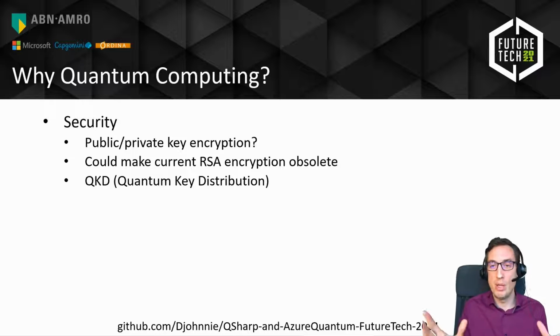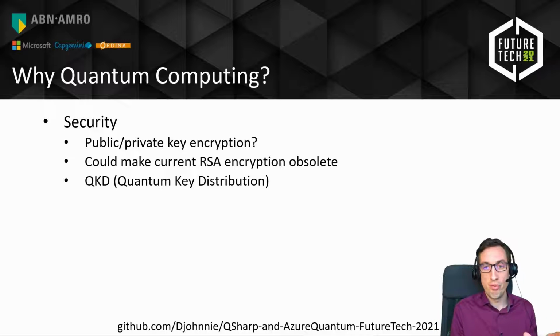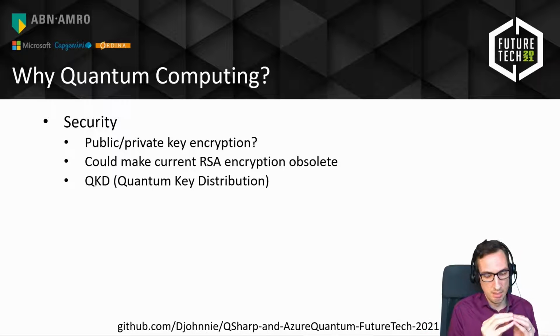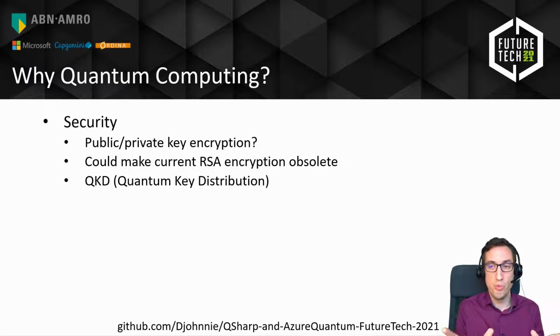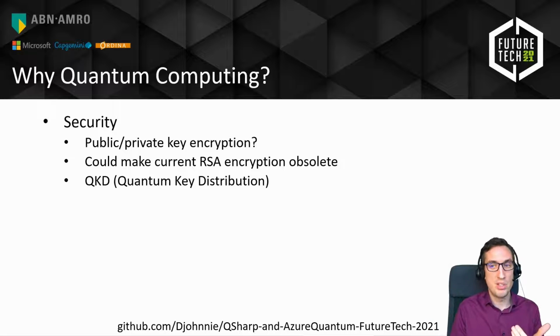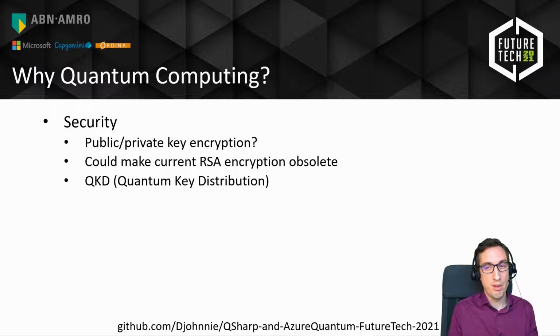Let's say you have a very large number. And that large number is a solution of multiplying two large prime numbers together. Well, this is what public-private key encryption is based on. It's a little bit more difficult than that, but the basic idea is that we have two very large prime numbers, we multiply them together, and the resulting number is even larger. Now, the two separate prime numbers are your private key, and if you multiply them together, you have your public key. And that's how it works.